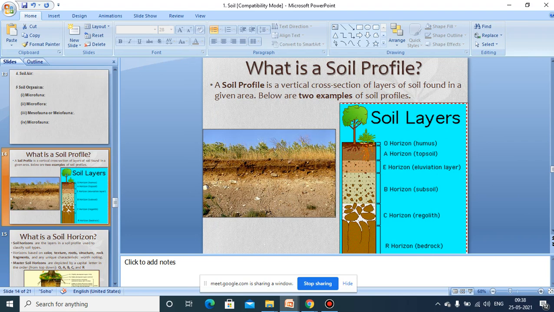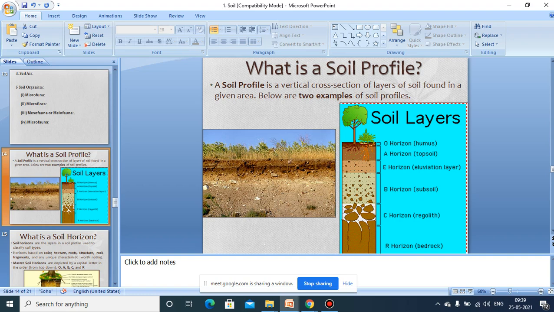What actually is the soil profile? Soil profile is the vertical cross section of layers of soil found in a given area. Why is it so? The soil varies from place to place with regard to the composition, its structure, or its physical and chemical properties. That's why the soil profile is restricted to a particular place, a particular area. In that vertical section, we can observe these different layers, and these layers are called horizons.